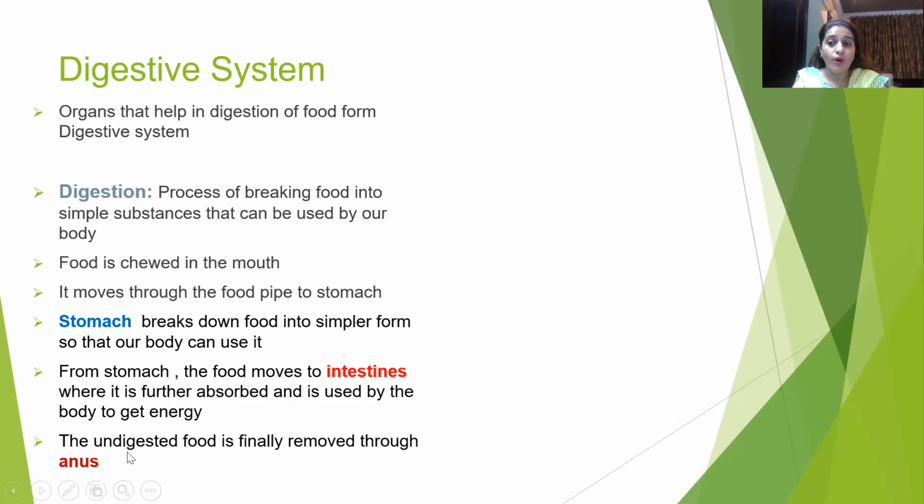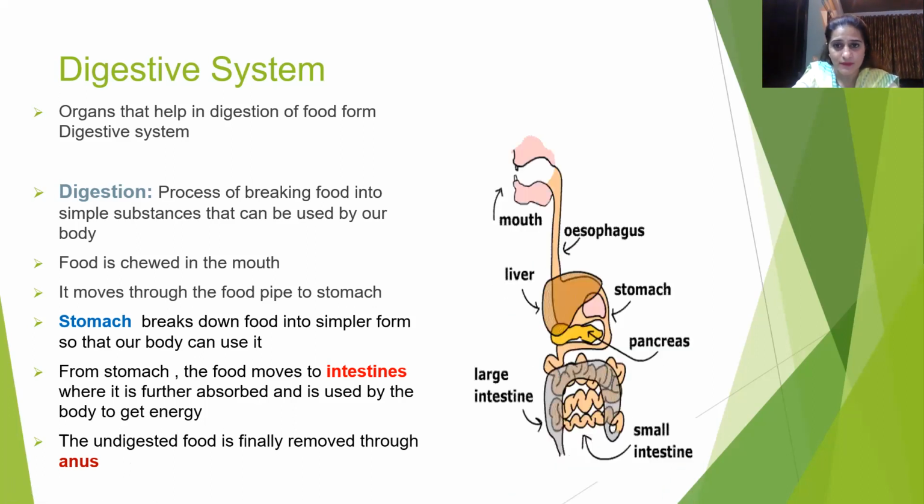Now, all the food which we eat is not absorbed by our body. Only nutrients from the food are absorbed by our body. The rest of the undigested food is removed from our body through the anus. Now we can see this process in this diagram.